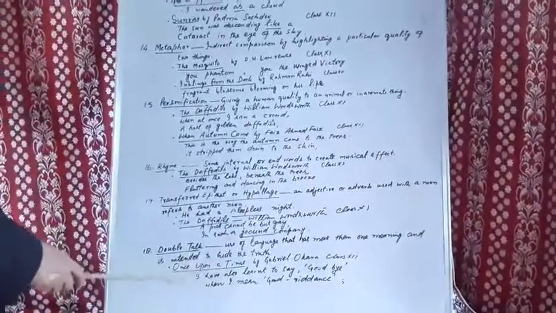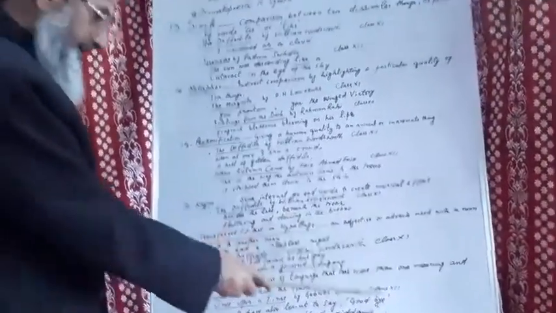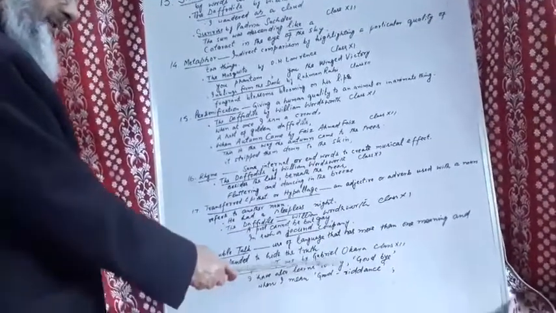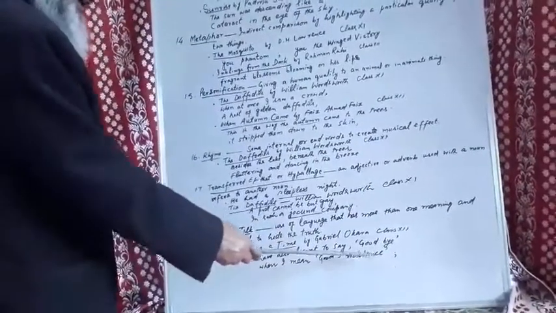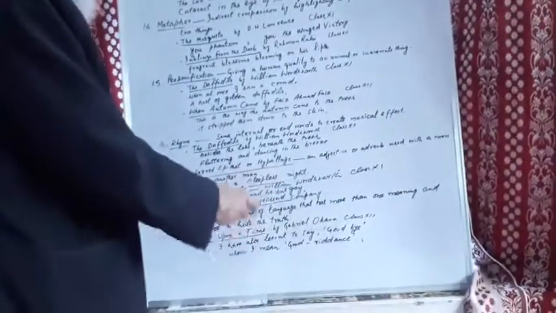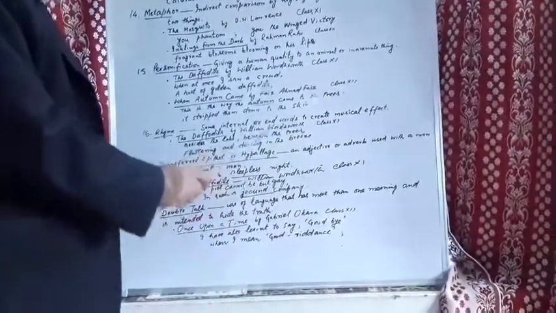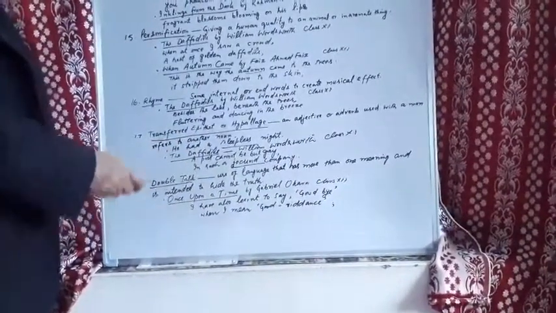For example, in the poem Once Upon a Time by Gabriel Okara, class 12 poem, the poet says, I have also learned to say goodbye when I mean good riddance. The poet says to his guest goodbye, but actually he does not mean goodbye. He means good riddance. So this is an example of double talk.